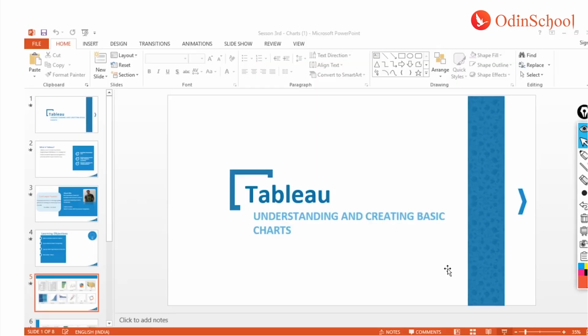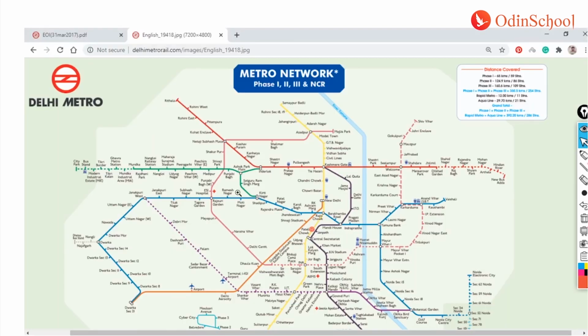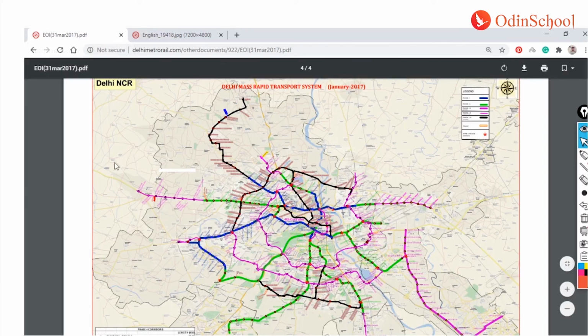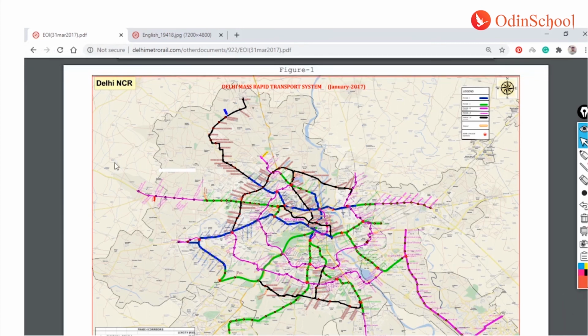Now, this is an example I have picked up from the official Delhi Metro rail systems transport map, and I think this is pretty much similar to many other maps that you will find on the metro trains for any other busy rail routes, right?